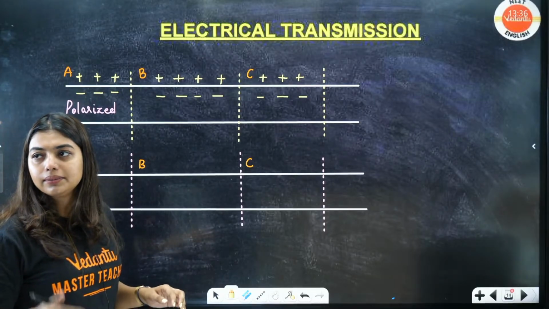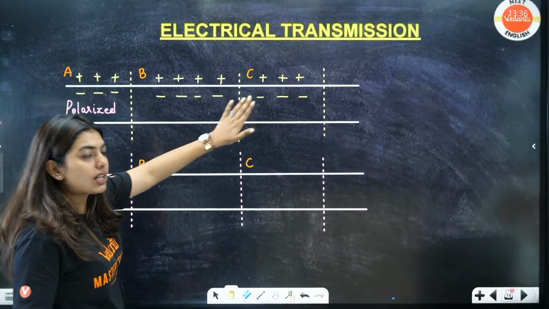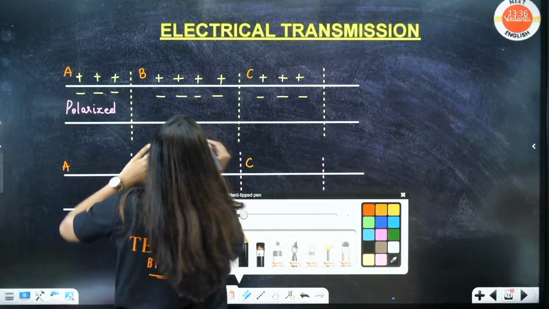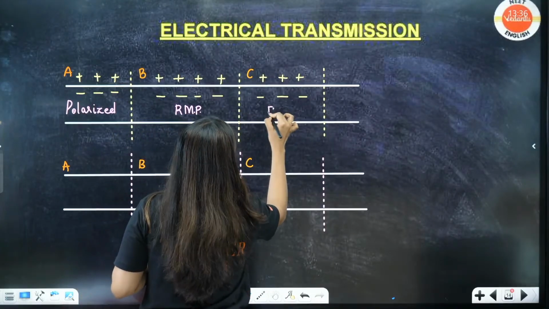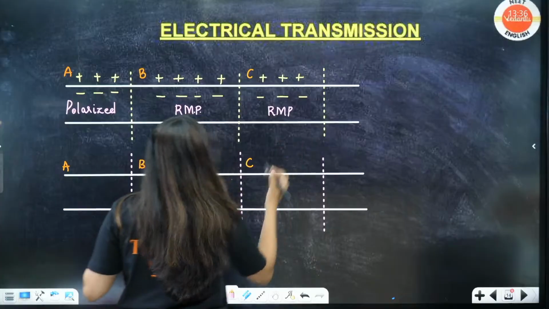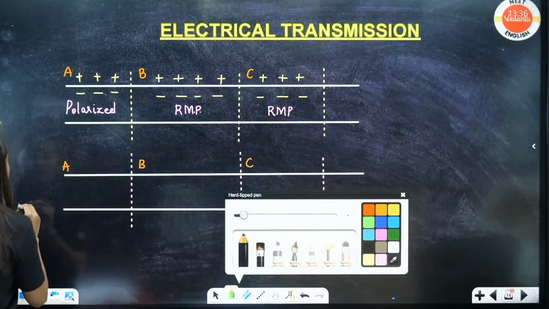Okay. Oh, recap of last class. Students, this is the polarized state. All three are in the polarized state. I'm writing here RMP. This is also RMP. Now, one threshold impulse has come here.